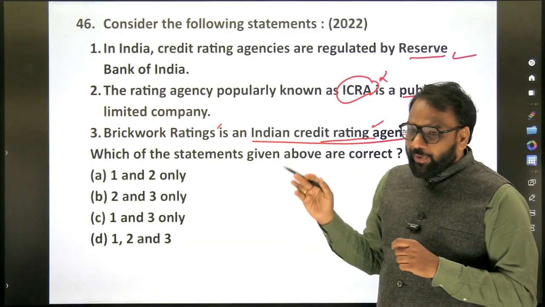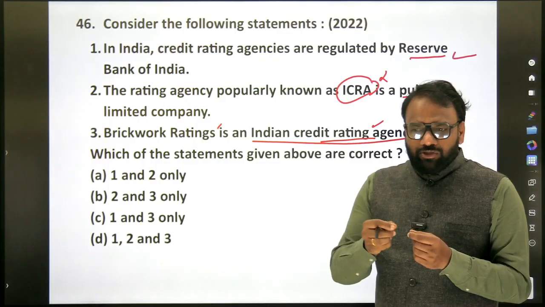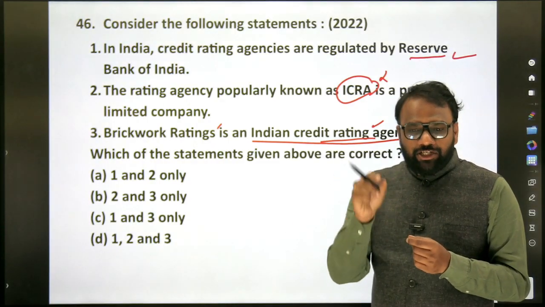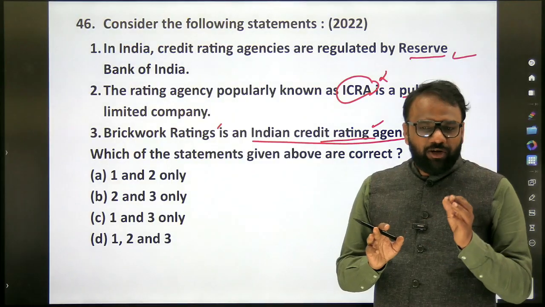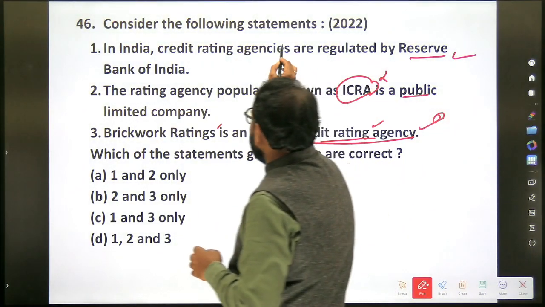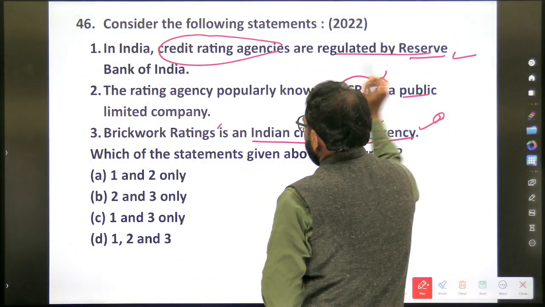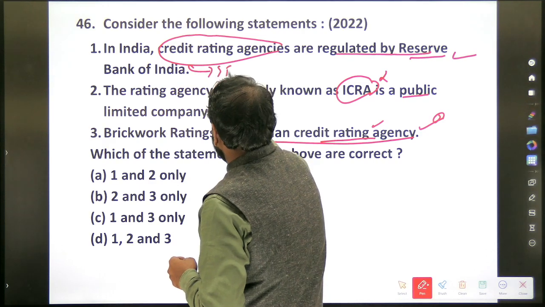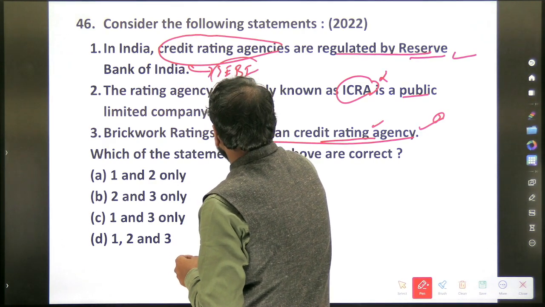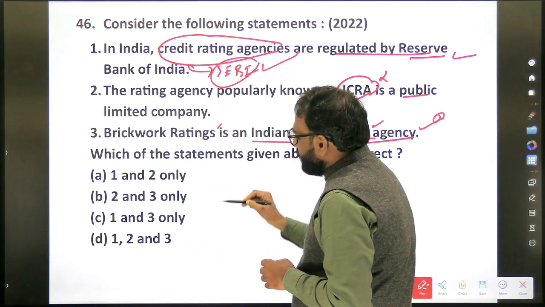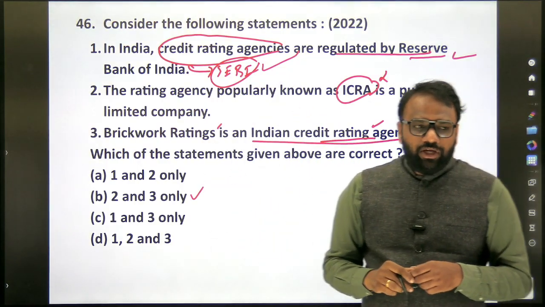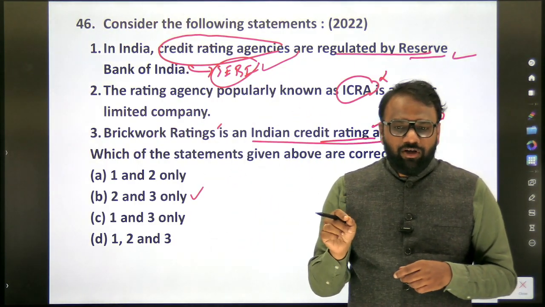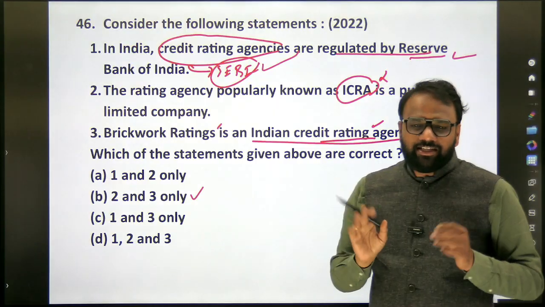And in 2022, I still remember, while reading the newspaper, it was explicitly mentioned many times that credit rating agencies are regulated by whom? SEBI. If we know that, then we will be able to eliminate. So credit rating agencies are regulated by SEBI. Once you eliminate, you are left with only one choice, 2 and 3.